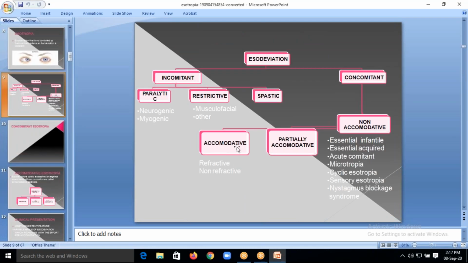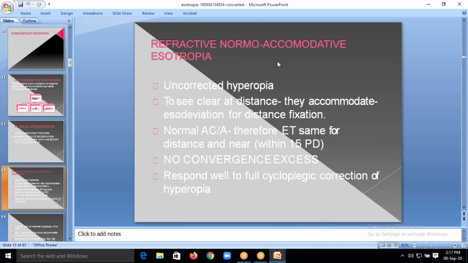So I told you, here it is a refractive type. This refractive type is a refractive type of esotropia. It is mainly because of hypermetropia. In hypermetropia, always remember the patient will have near vision difficulty. The distant vision will be normal, but the patient will have near vision difficulty. Why? Because they have less accommodative effort. That's the reason in hypermetropia there will be some esotropia.